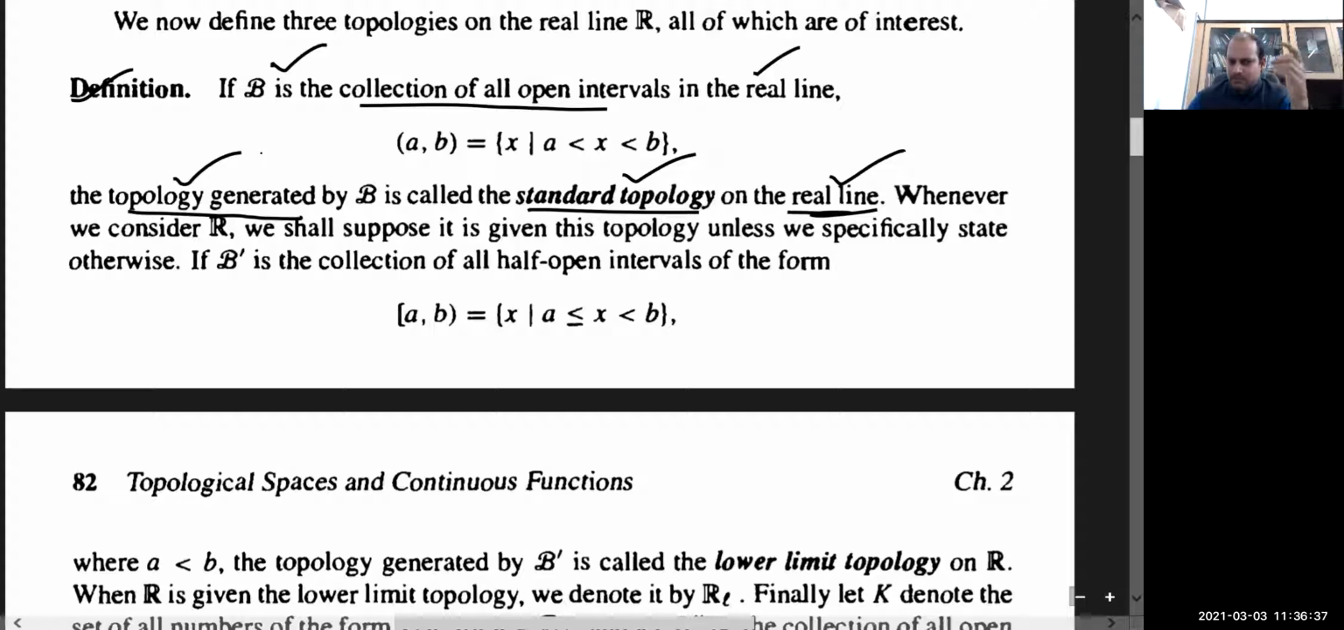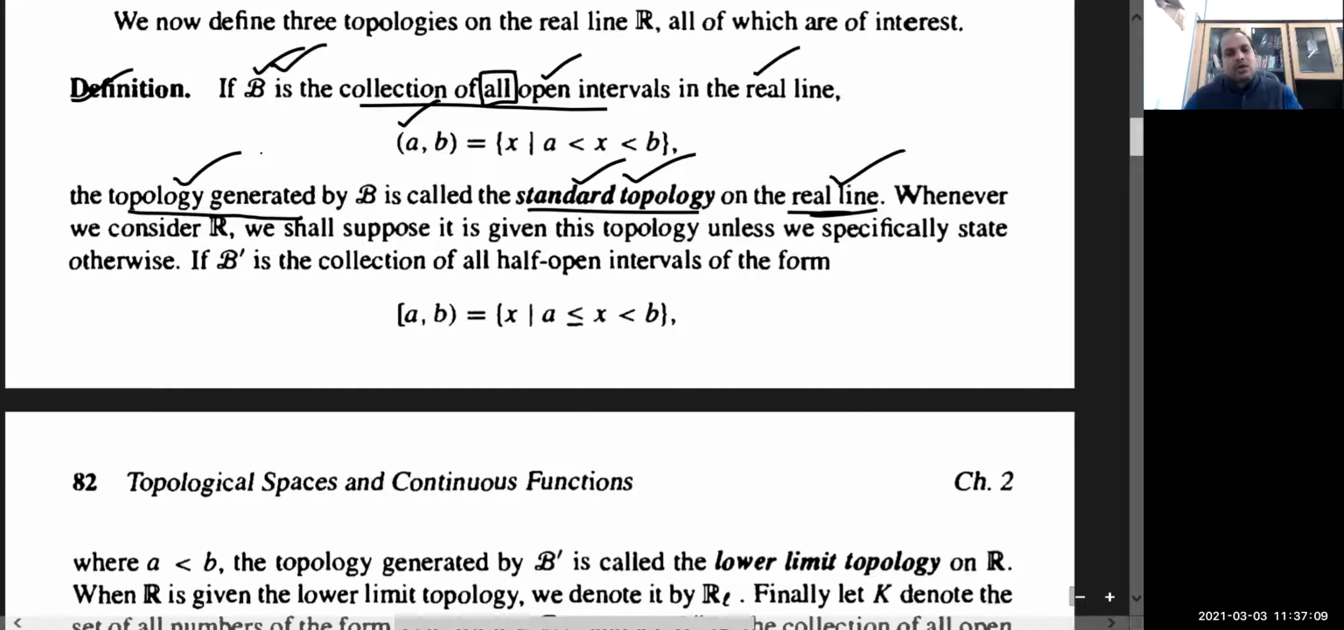So the standard topology may or may not be generated by this metric space. But here, if you have the collection of all open intervals, the word "all" is important, this is going to form the basis for the standard topology. This collection is itself not a topology, but by taking its unions, it is going to generate the standard topology on the real line.